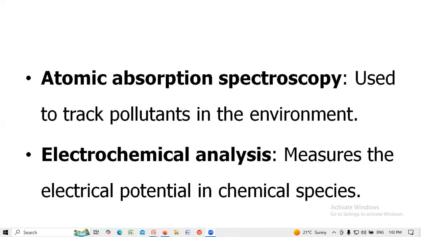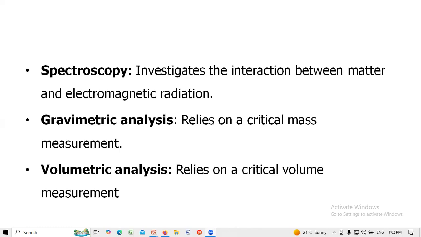Electrochemical analysis measures the electrical potential in chemical species. Spectroscopy investigates the interaction between matter and electromagnetic radiation. Gravimetric analysis relies on critical mass measurement. Volumetric analysis relies on critical volume measurement.